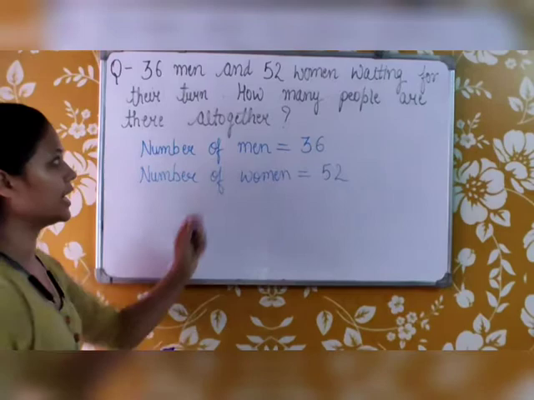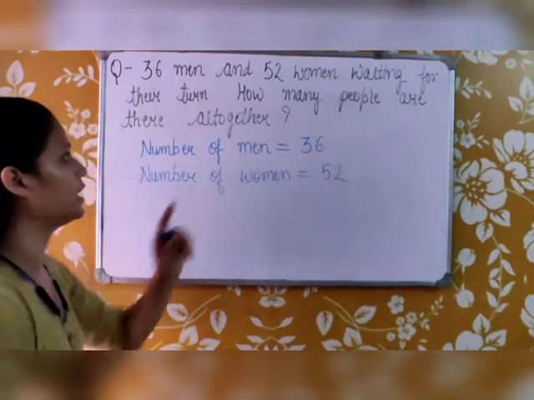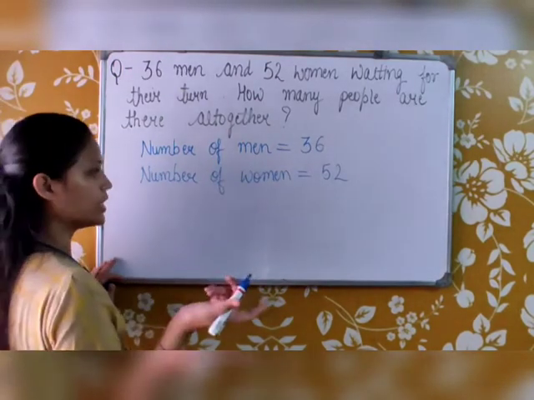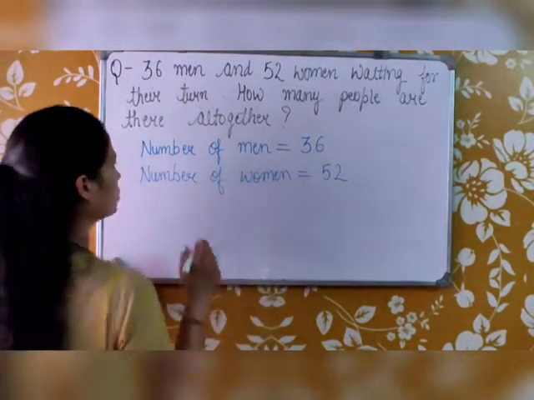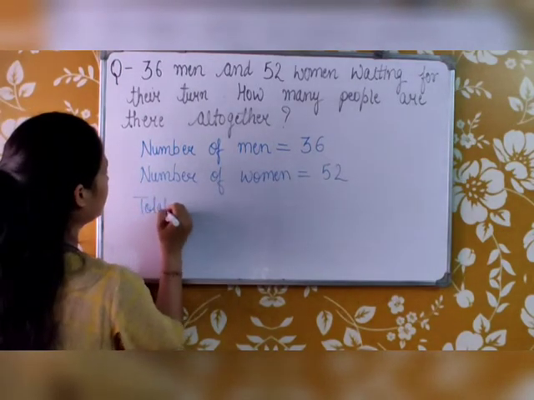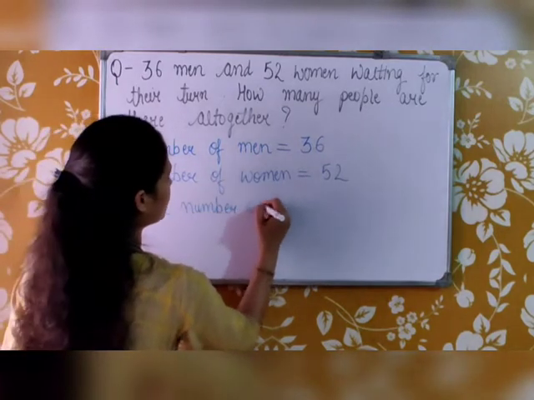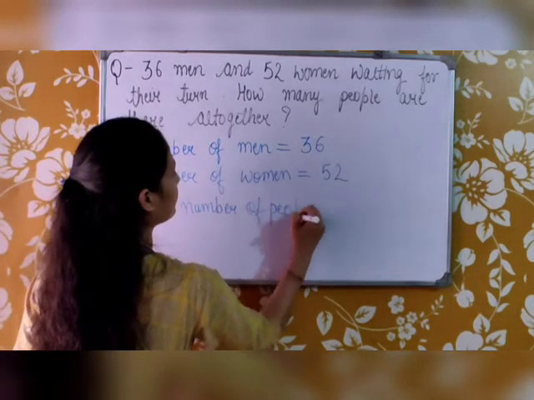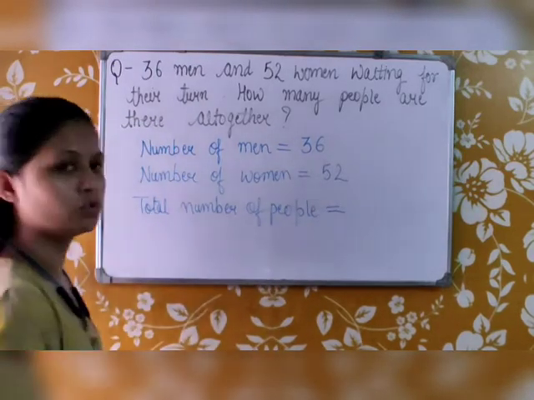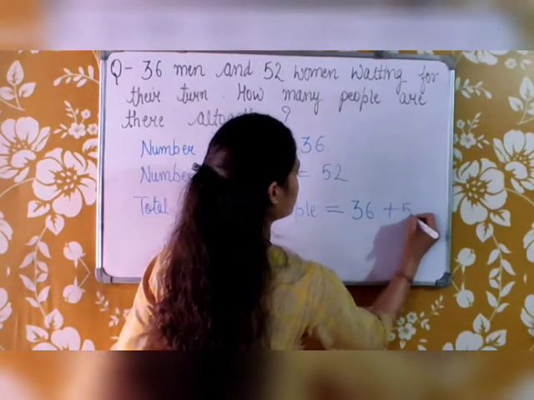So now we have to find all people. All together, how many people are there? All together means we have to find the total, and to find the total, we do addition. So the total number of people standing in line, waiting for their turn to vote, will be 36 plus 52.